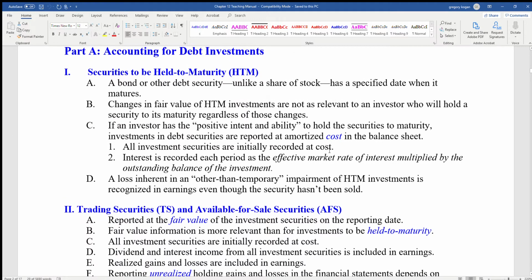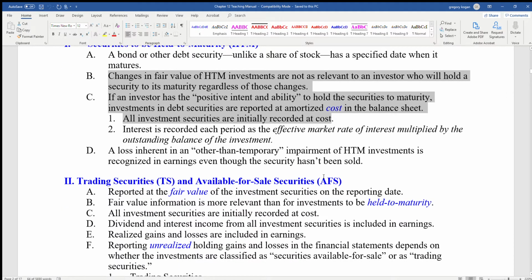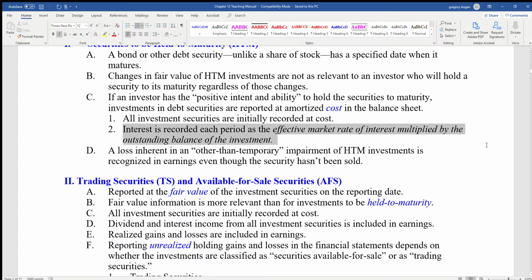So as we looked at in the previous video, securities held to maturity: this security basically matures, and if you're holding it to maturity, then the fair value is not relevant because you're basically going to recognize the return of the bond later. So the investment is recorded at cost, and then interest is recorded each period at the effective market rate. So that's the example that we did.